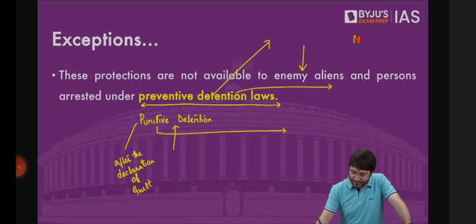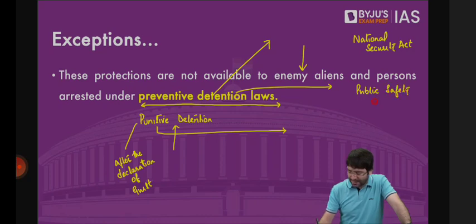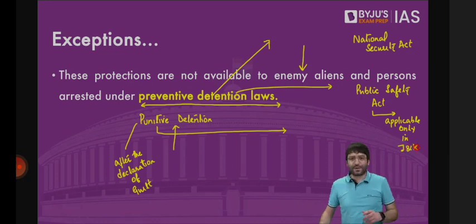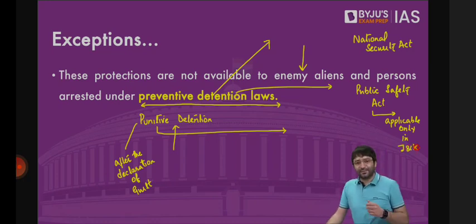For example, the National Security Act of 1980. Similarly, there is a law known as the Public Safety Act, which is applicable only in Jammu and Kashmir. Although the special status for Jammu and Kashmir was revoked in 2019, there exist some other special statuses. One such is the Public Safety Act.